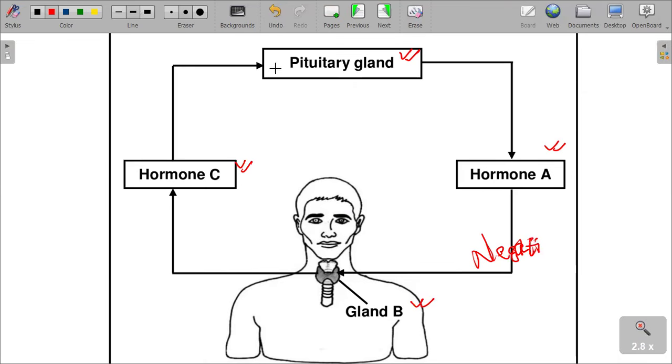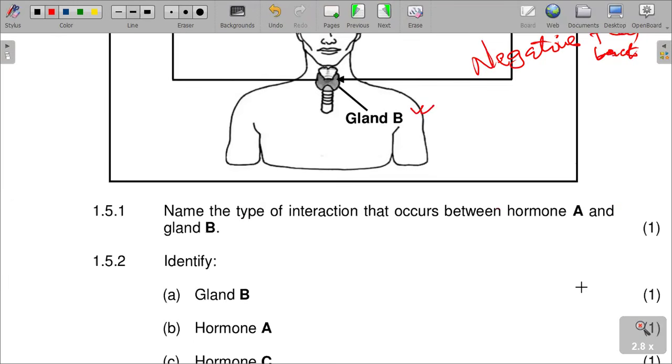I'm sure in class you remember the issue of negative feedback. When we are dealing with hormones, their interaction is regulated through negative feedback. It is the only thing that can control the interaction. If ever we are talking about hormones, they can always interact through negative feedback, class.